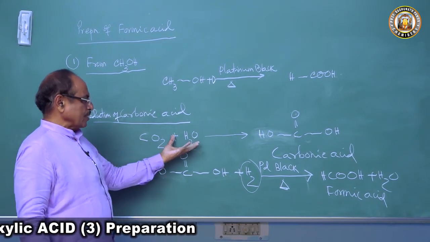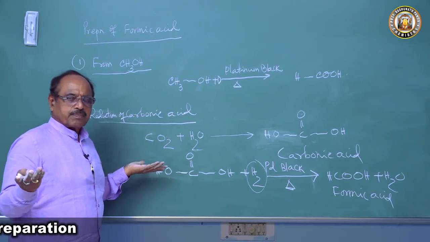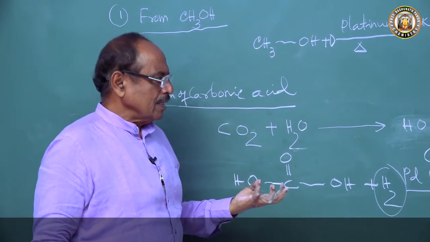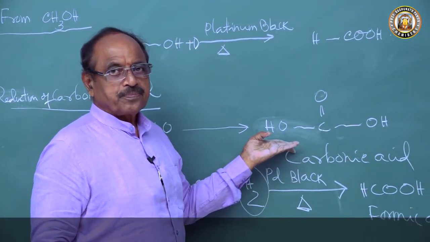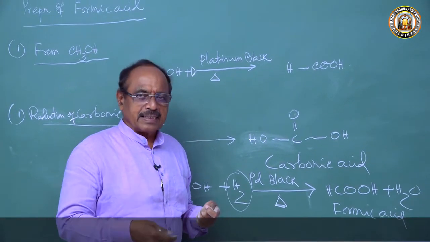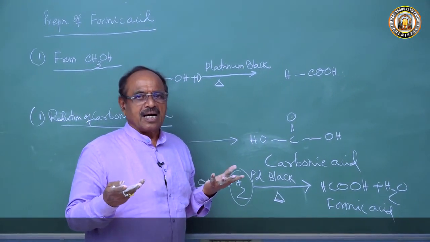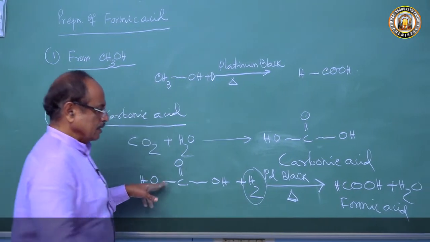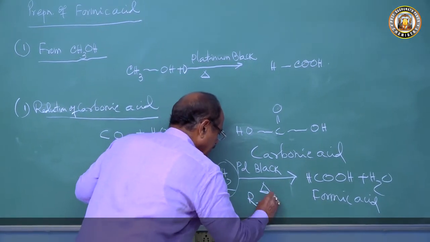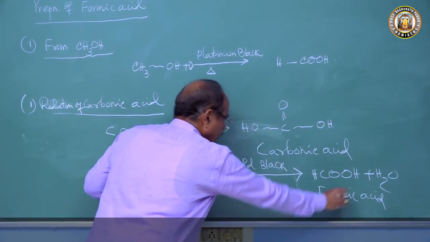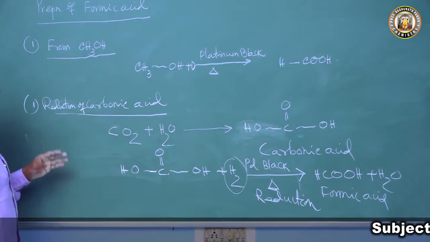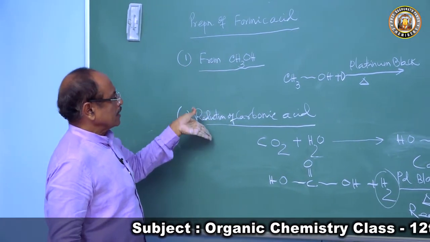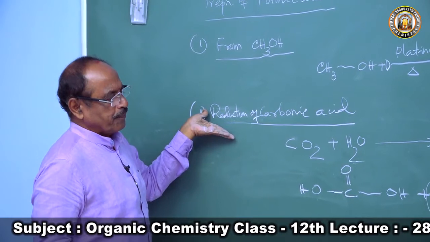Carbon dioxide is plentifully available, pass carbon dioxide gas through water, saturate the water, that solution is carbonic acid. Then take carbonic acid and palladium black and heat it. On heating, this undergoes reduction to produce the formic acid. So this is oxidation of methyl alcohol, and this is reduction of carbonic acid.